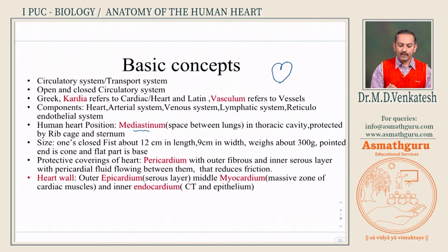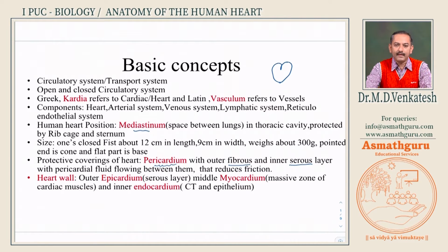what are the protective coverings of the heart. Now, these words, what I have highlighted is very important. Please note, what is pericardium? A covering of the heart. Now, like a cover, a protective covering of the heart is called pericardium. Pericardium means it is the covering of the heart from outside, so it is pericardium. Now, it has an outer fibrous layer because it has to be rough and tough, and inner serous layer. We will learn about serous and fibrous a little later, but you have to know what is serous and fibrous coverings.